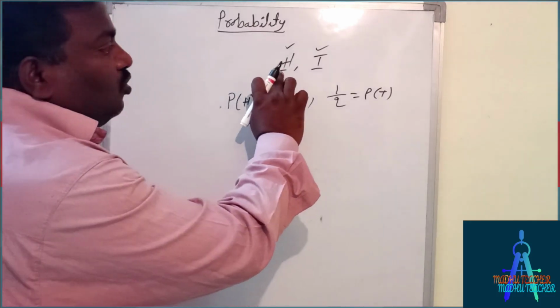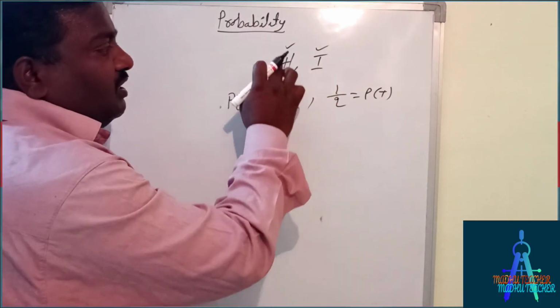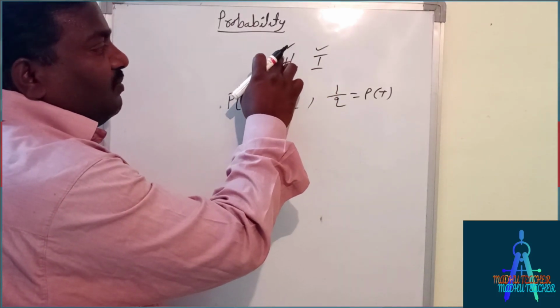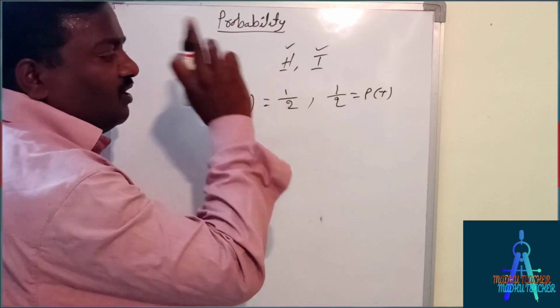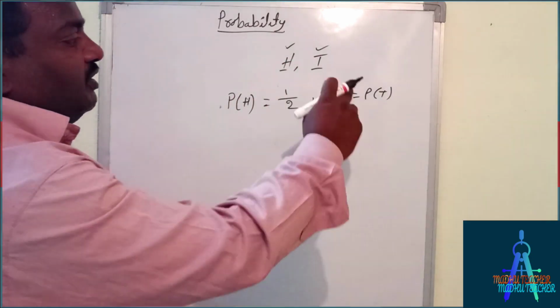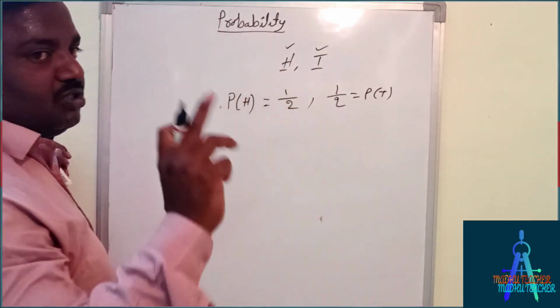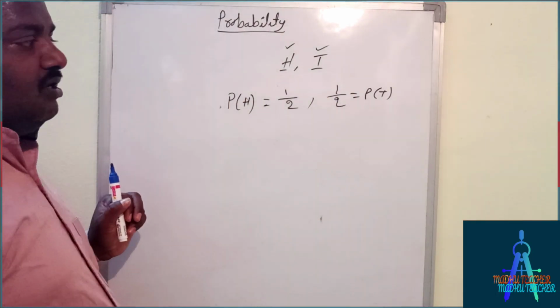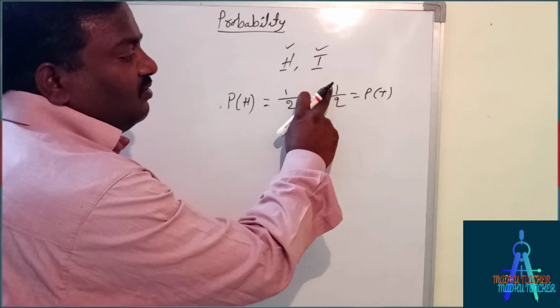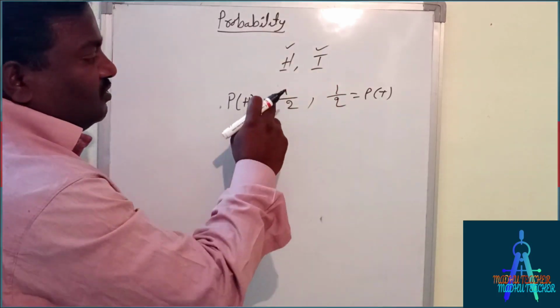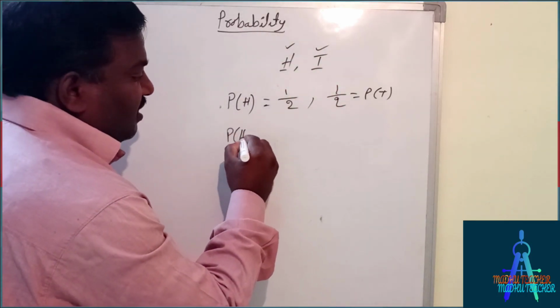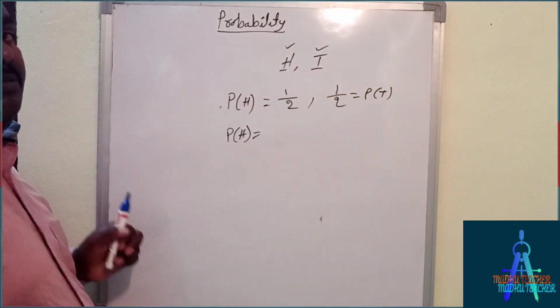So total we have 2 outcomes, and in that we are getting favorable as H, 1 chance. So here also there are a total of 2 chances, and our favorable chance is only 1. So this is the formula for probability.